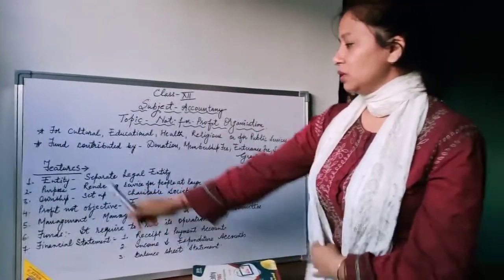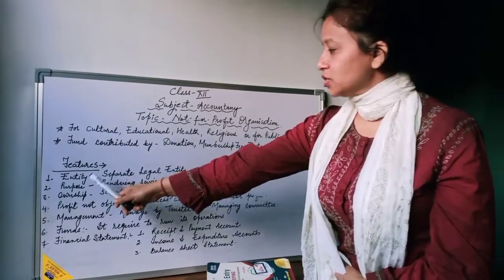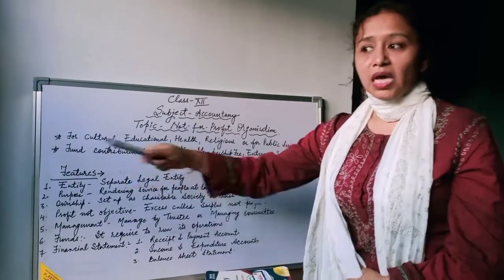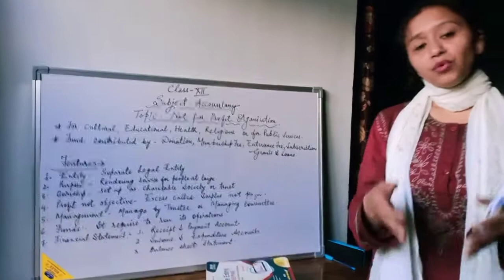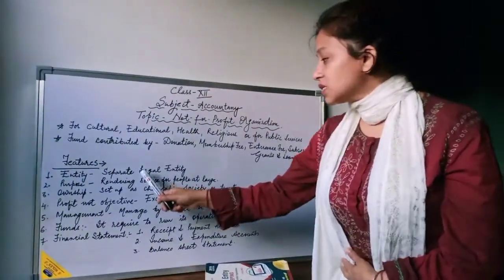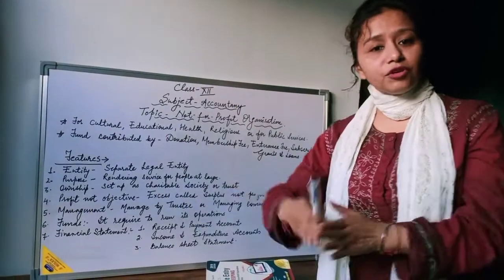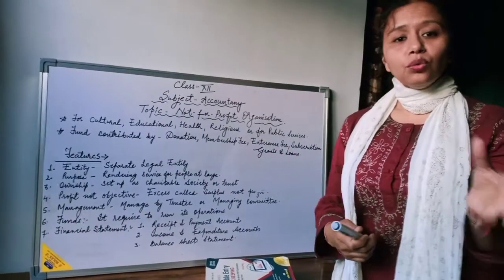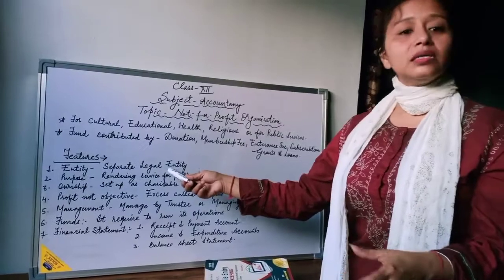Now let us proceed to the features of non-profit organizations. The first feature is entity. This kind of organization has a separate legal entity, different from the members who start the organization.